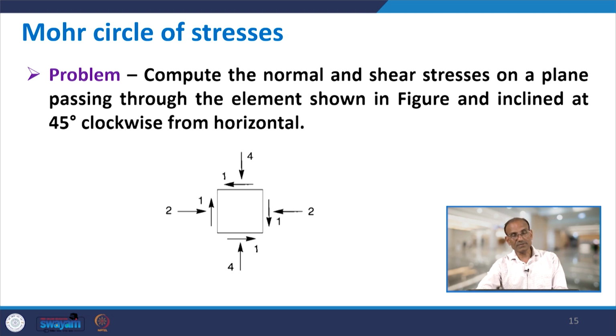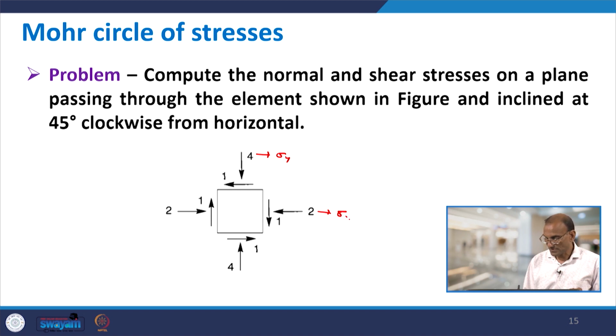Here, for simplicity, you have this condition: this stress is your sigma y, this is your sigma x equal to 2, and this is tau xy equal to 1. So, 3 stresses are there. Both sigma y and sigma x are compressive, while tau xy on one face will be counterclockwise and on the other face clockwise. It cannot be counterclockwise on both faces, otherwise the equilibrium will get disturbed.